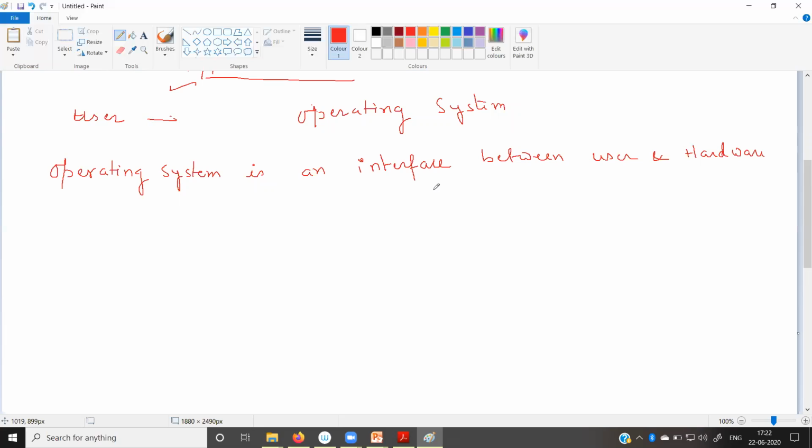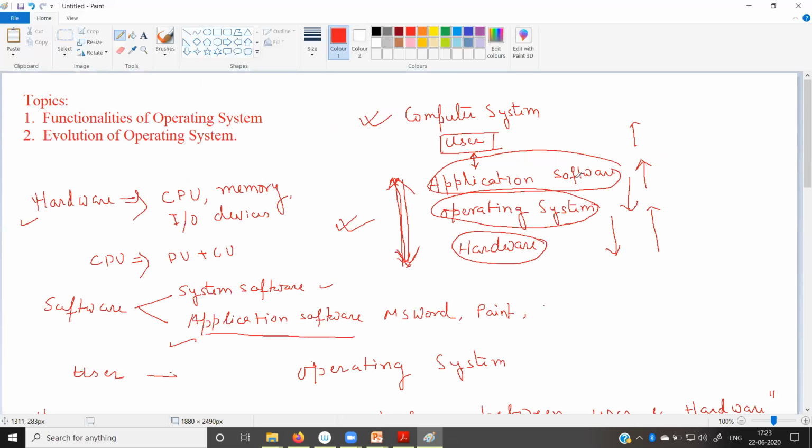So each and every word of this definition is very much important. So what is operating system? We can define that operating system is an interface between user and hardware. Now why is it called the interface? This term interface indicates the flow of the information.